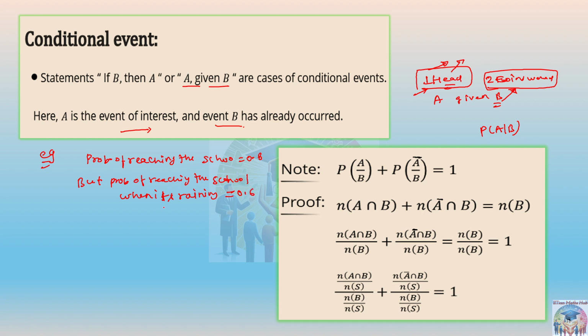Raining has already happened, and now your interest is to reach the school. So you will write: probability of reaching the school when it is raining.